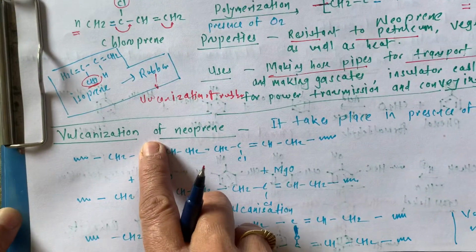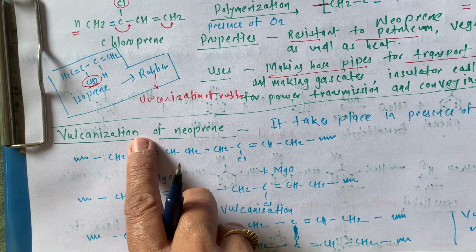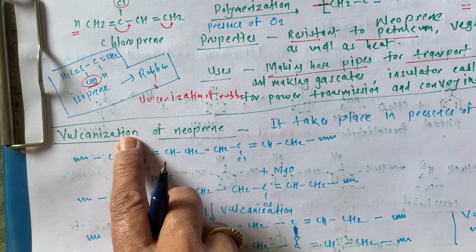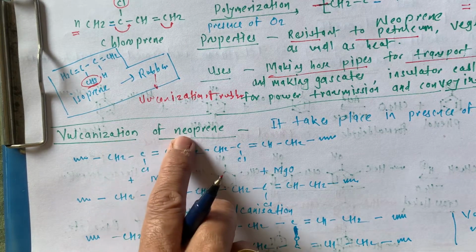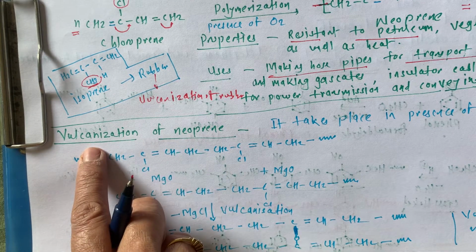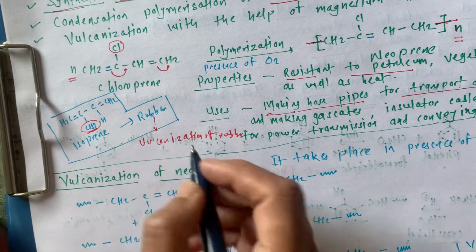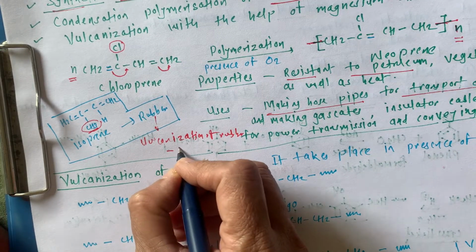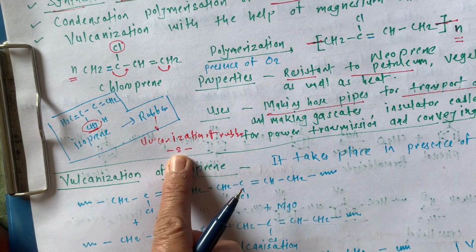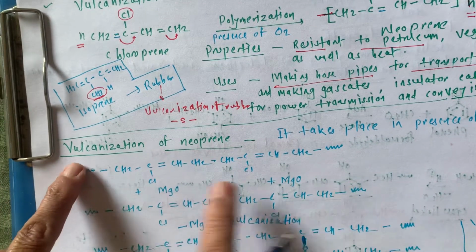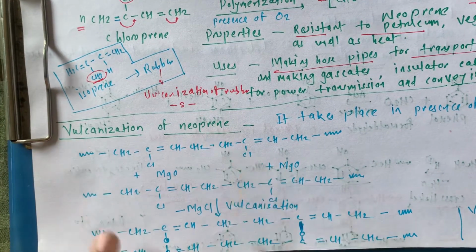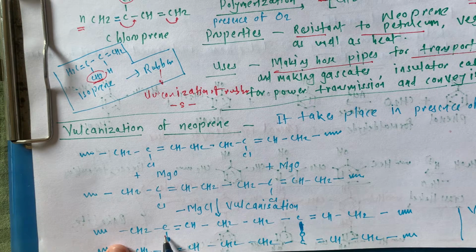It enhances the tensile strength and the toughness; all those things increase due to vulcanization. In vulcanization of rubber, there is a cross link of S, while in vulcanization of neoprene, there is a cross link of O.